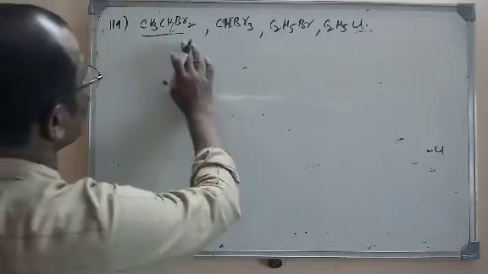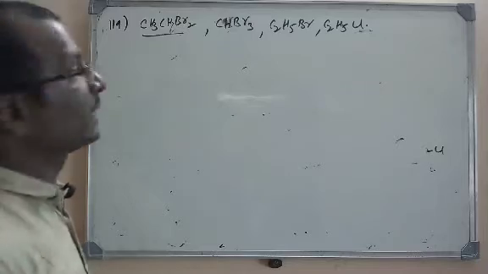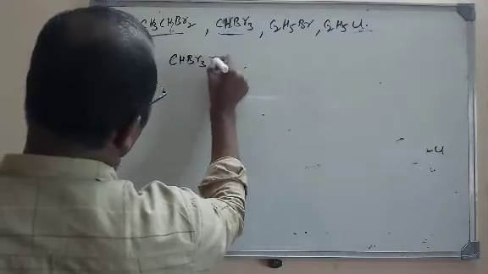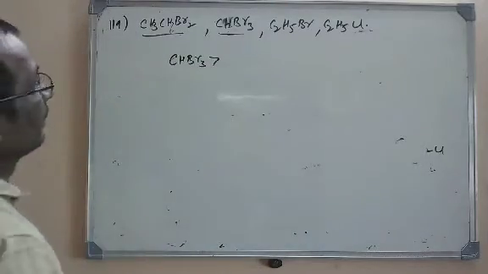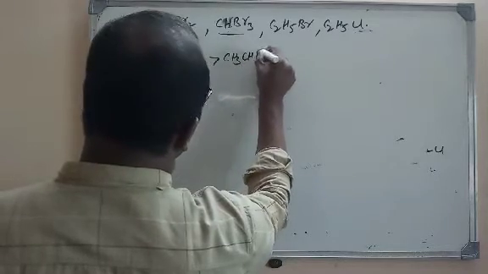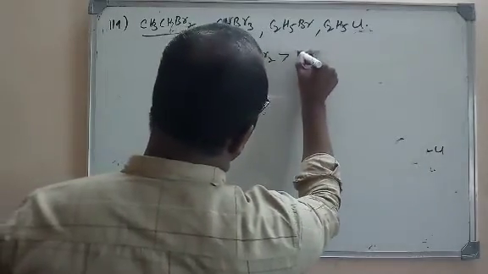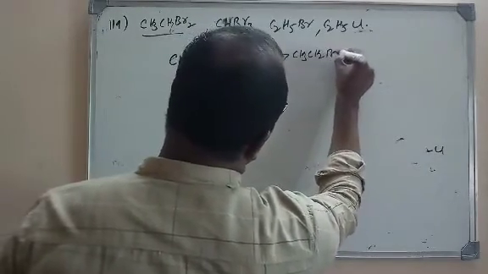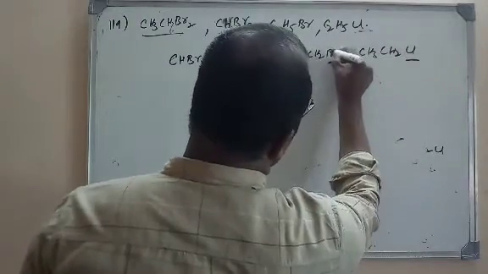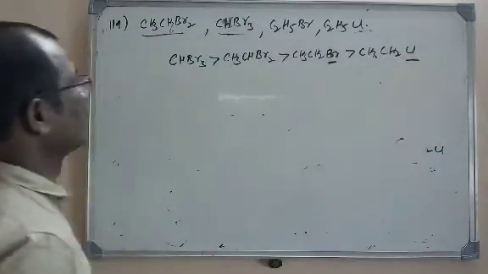What is the logic here? Greater the molecular mass, greater will be the boiling point. Among all, bromoform, CHBr3, has the highest molar mass here. Next, two bromines are there, so it is CHBr2, dibromo compound. Next comes ethyl bromide, CH3CH2Br. Next comes ethyl chloride, CH3CH2Cl. Because if you compare, bromine's atomic weight is more than chlorine's atomic weight.